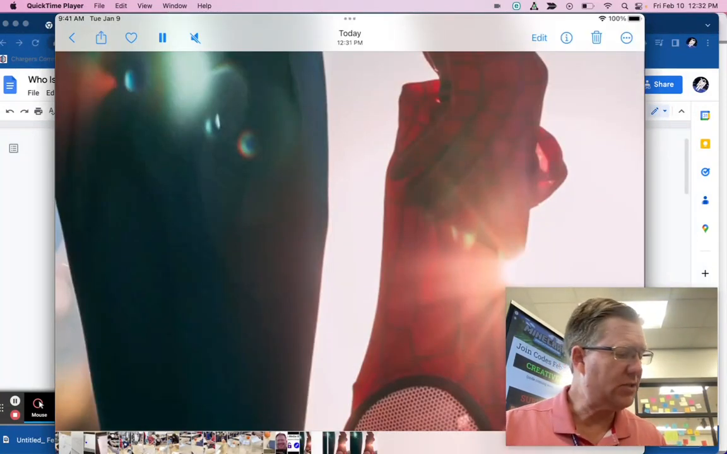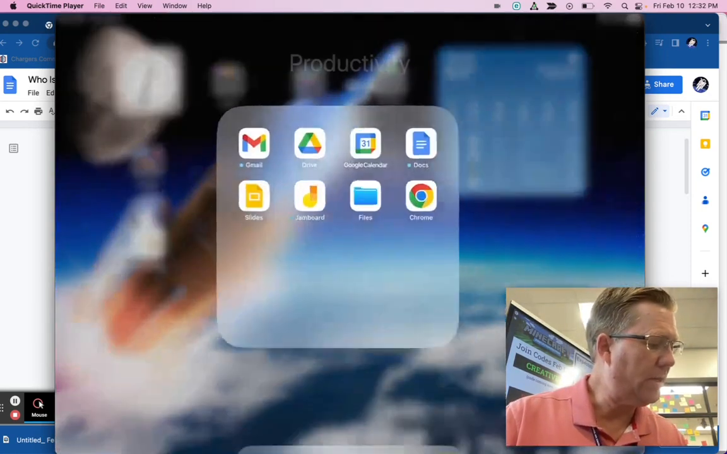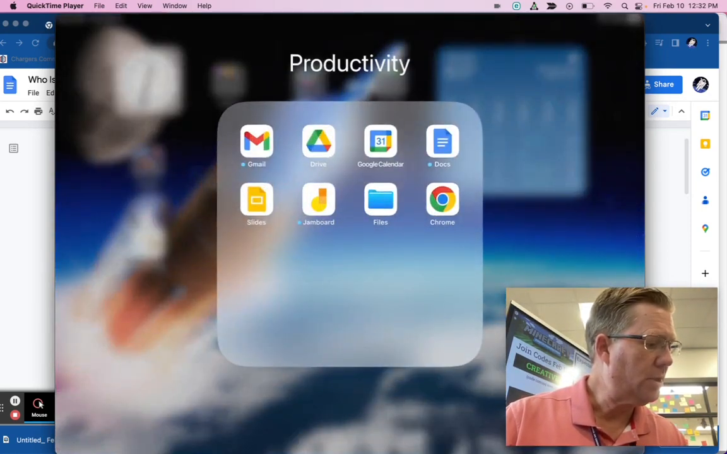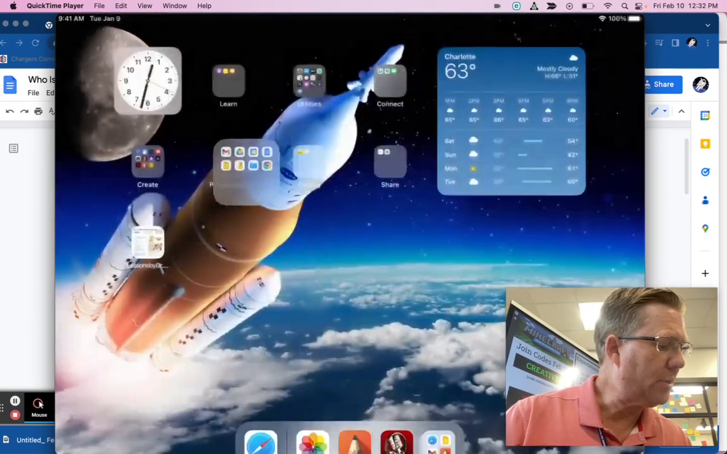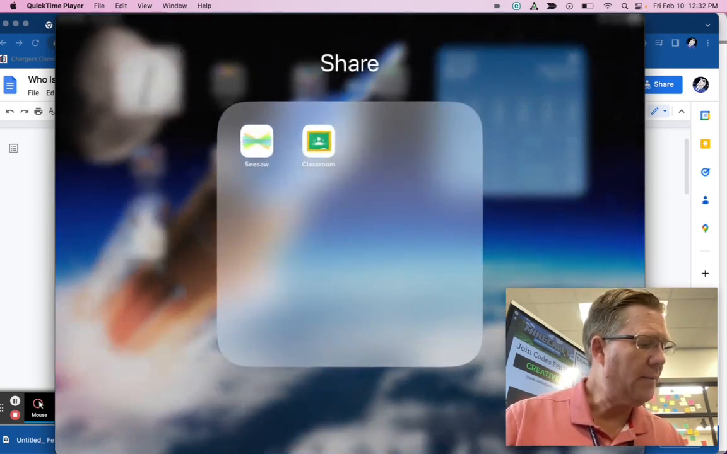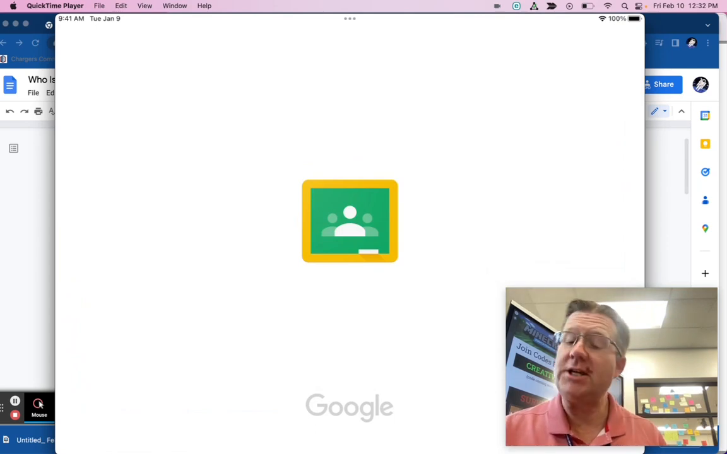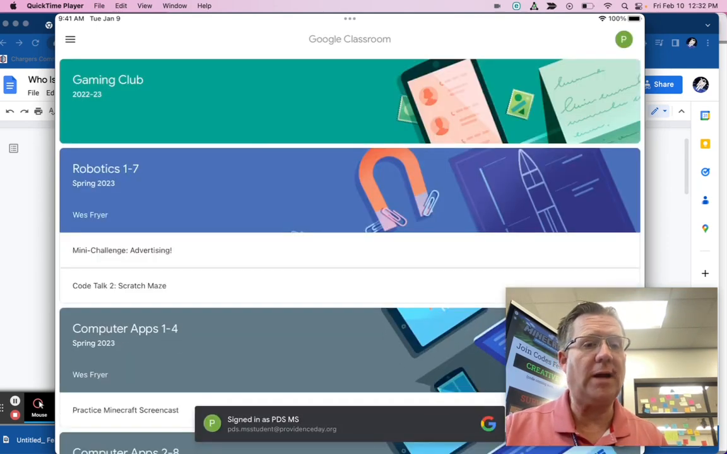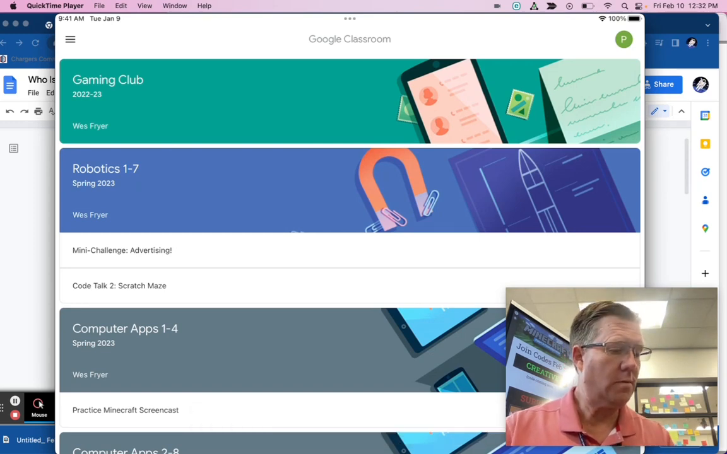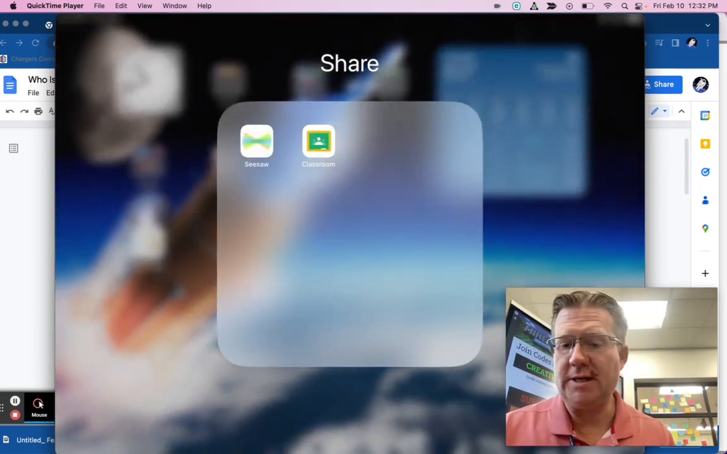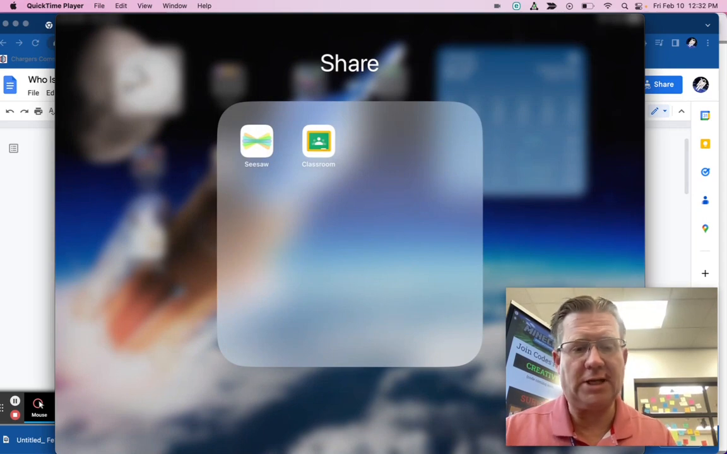Okay, and the process from here is going to be going to Google Classroom, which I think I put in my share album. And you're going to be able to turn it in on that assignment in Google Classroom. Okay, and you're just going to turn it in from the photo album. Okay, so I think I'm going to stop there because you know how to turn things in Google Classroom.